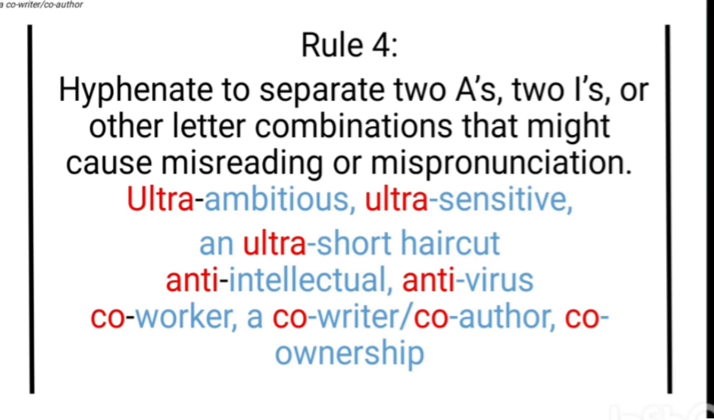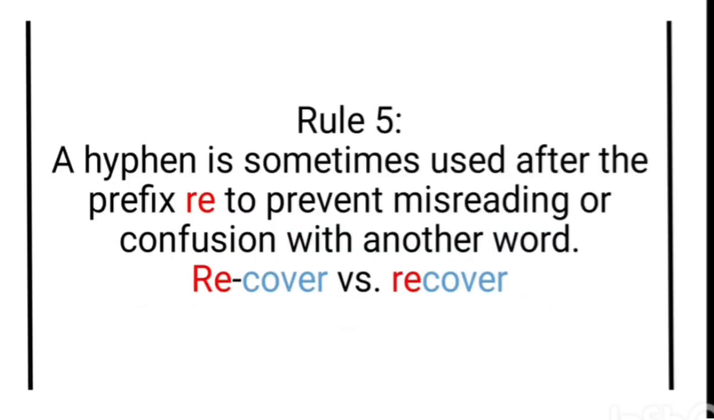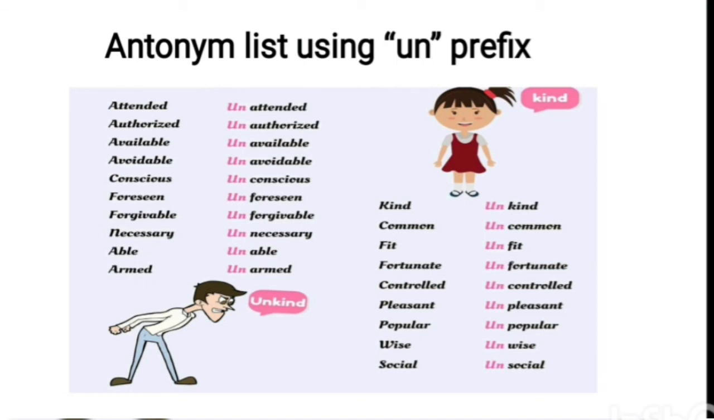And the next rule number 5. A hyphen is sometimes used after the prefix re to prevent confusion with another word. For example, re-cover versus recover. Antonym list using the un prefix. You can form these words with the prefix un. For example, attendant, unattendant. For example, kind, unkind.